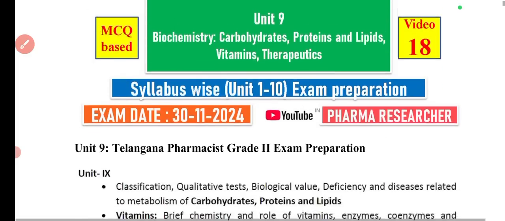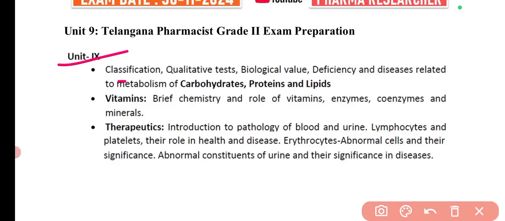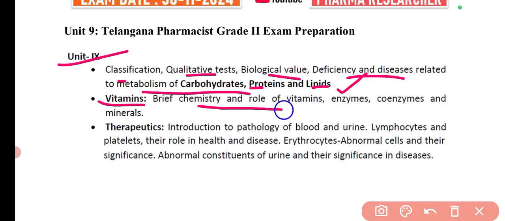So let's start first with the topics. What are the different topics mentioned in the syllabus? In unit number 9, we have the classification, qualitative tests, biological value, deficiency, and diseases related to metabolism of carbohydrates, proteins, and lipids. Then there is the topic of vitamins, which includes the chemistry and role of vitamins, enzymes, coenzymes, and minerals as well.